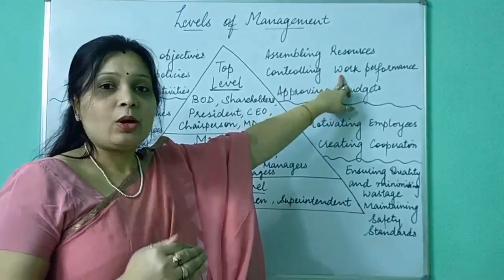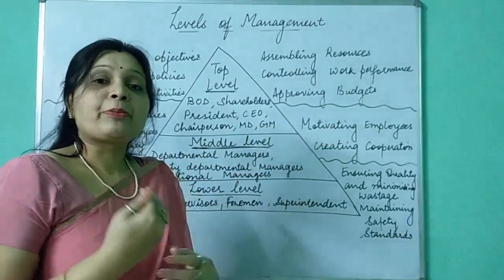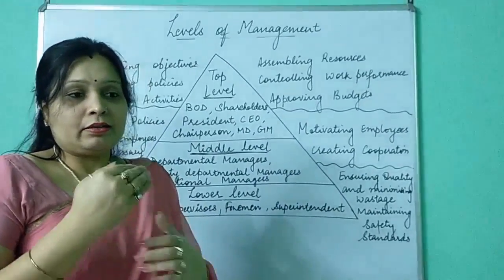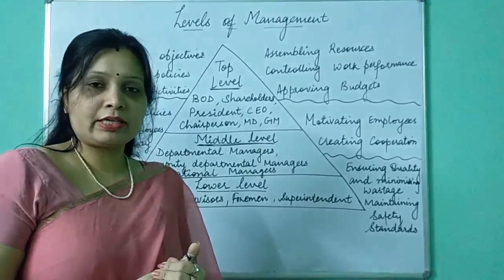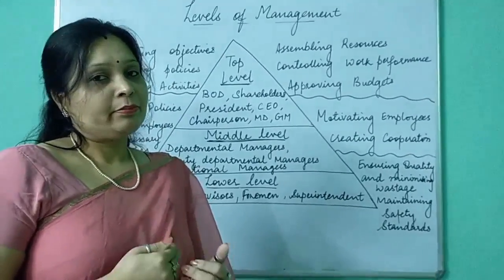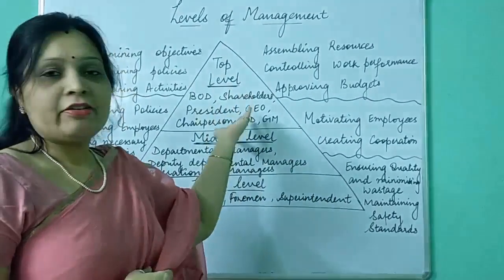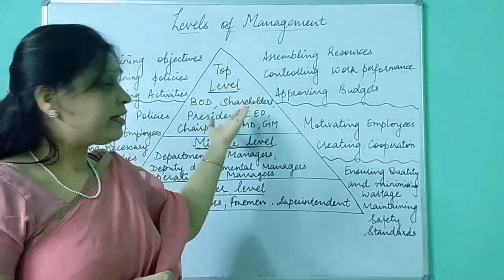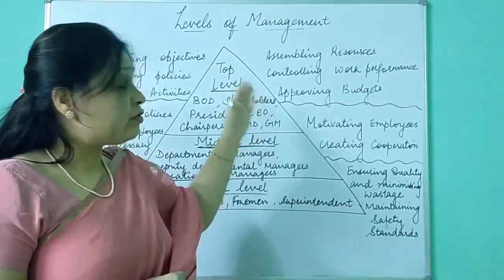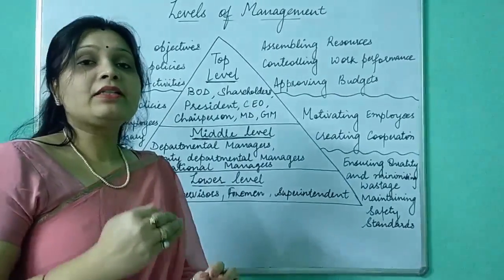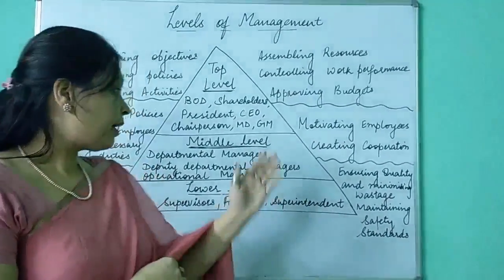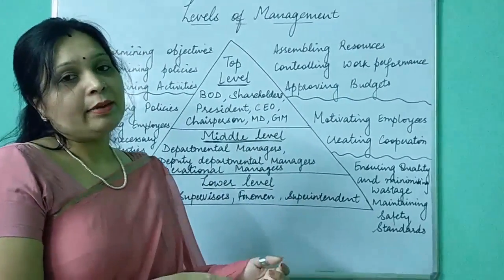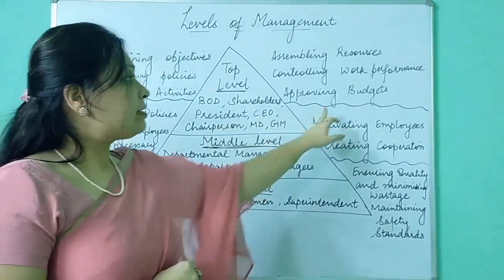It means they will see whether the work is being done in the prescribed manner or not, because whatever loss or profit is made by the organization will ultimately affect the top level managers only. So it is very important to monitor the work performance being done. They see whether the work done by all the managers is being done properly or not. And the last is approving budgets.